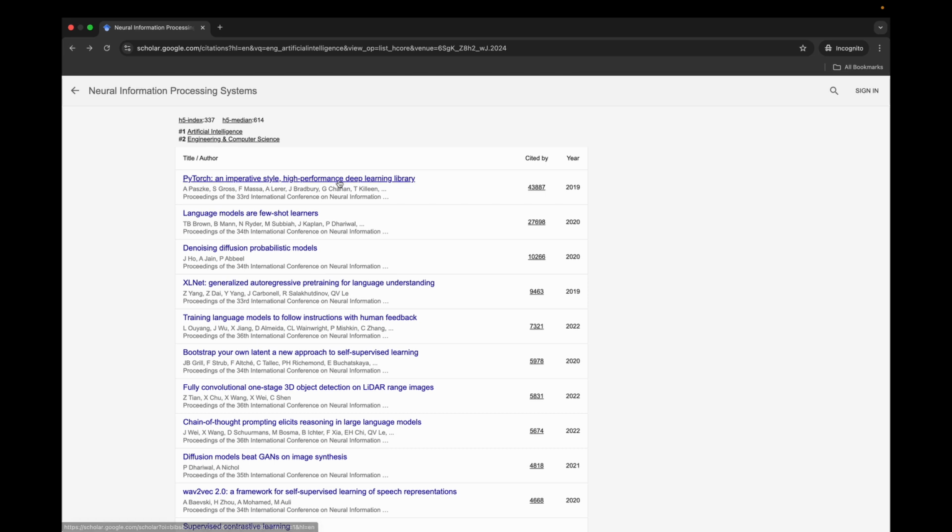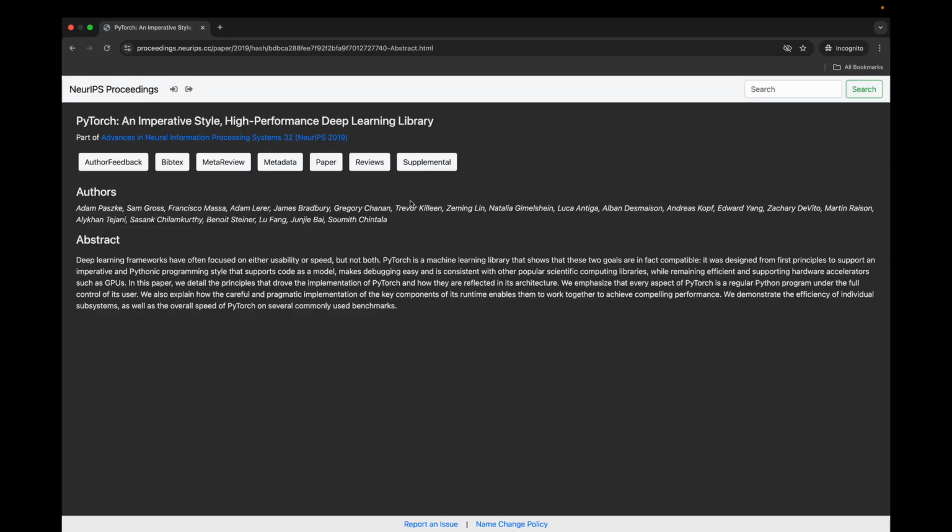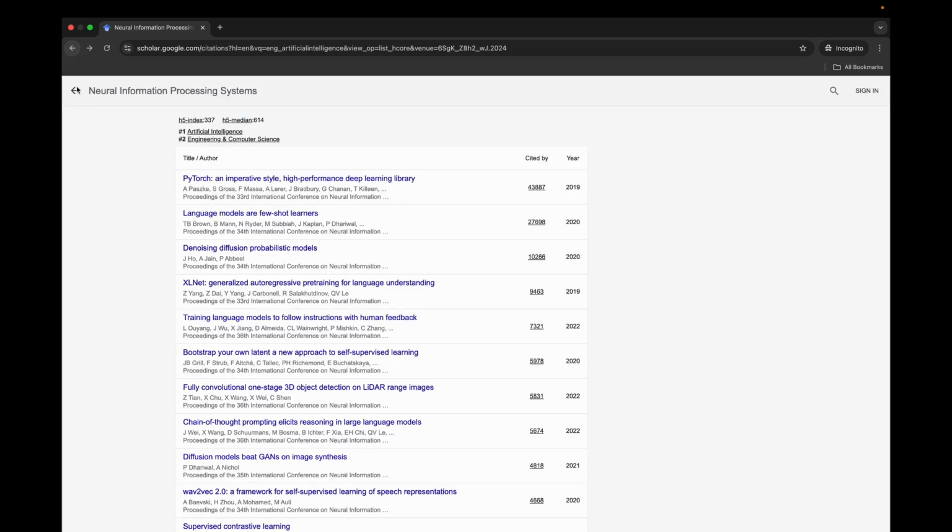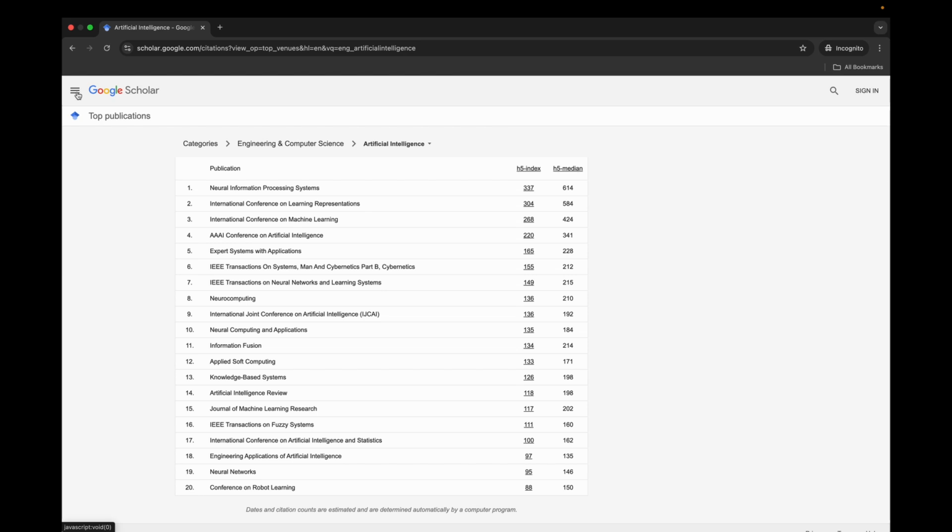We can also click on the paper itself or the publication itself, and we can take a look at the publication, including the raw text. For example, here we could click the paper if we want to read this paper. So that's how you can use Google Scholar to select conferences or journals or other venues in your respective research area.